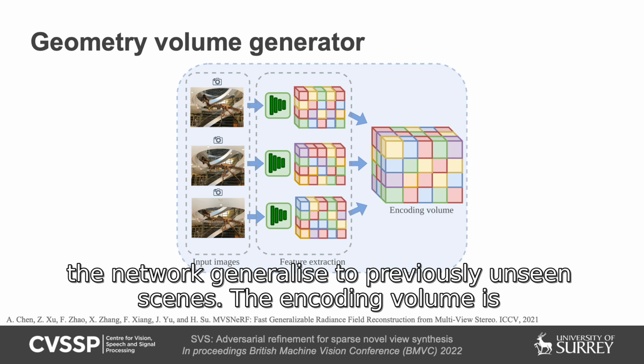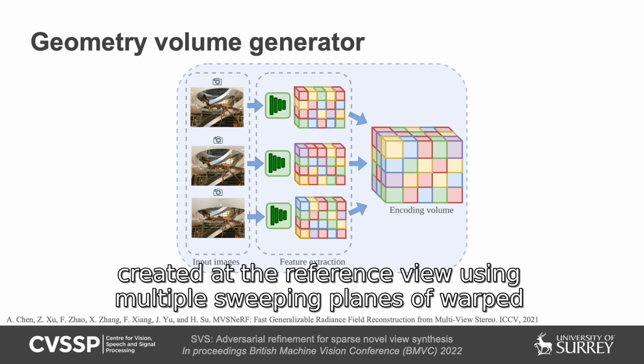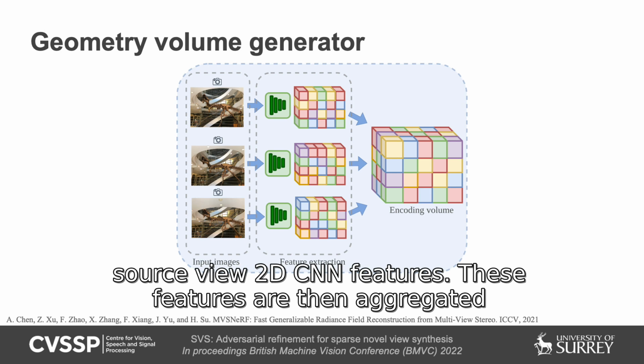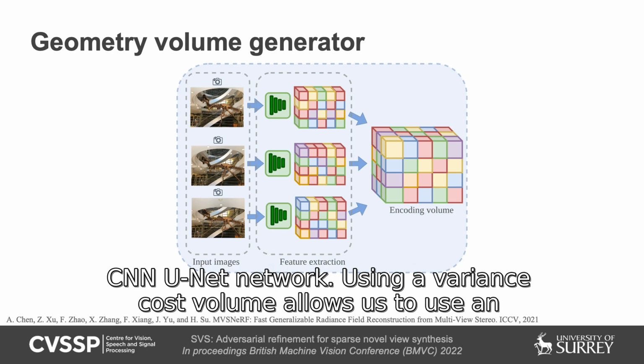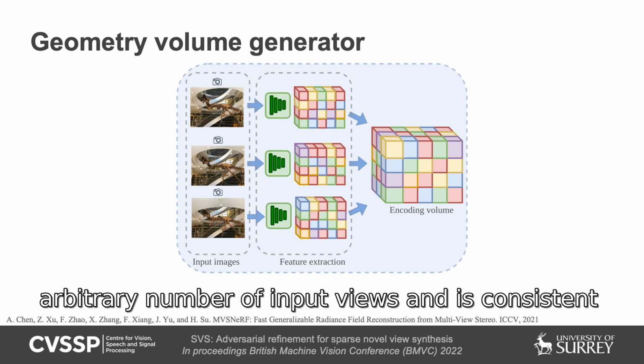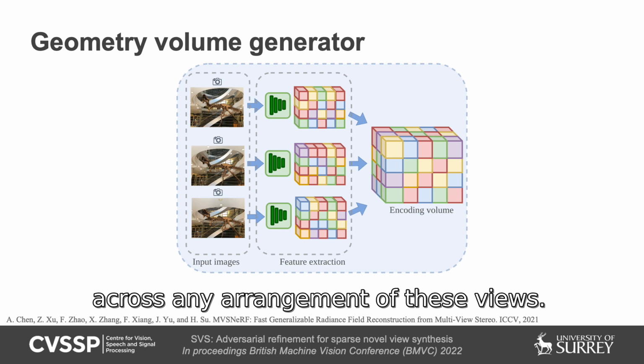The encoding volume is created at the reference view using multiple sweeping planes of warped source view 2D CNN features. These features are then aggregated into a variance-based cost volume, which is processed using a 3D CNN UNet network. Using a variance cost volume allows us to use an arbitrary number of input views and is consistent across any arrangement of these views.